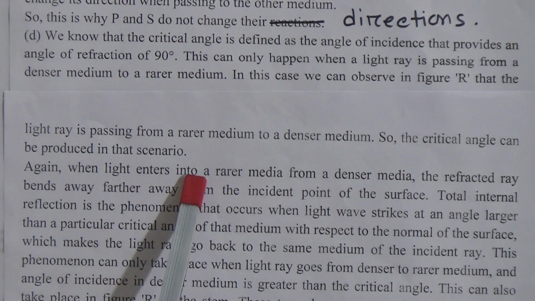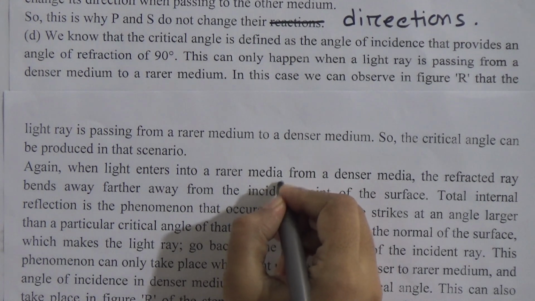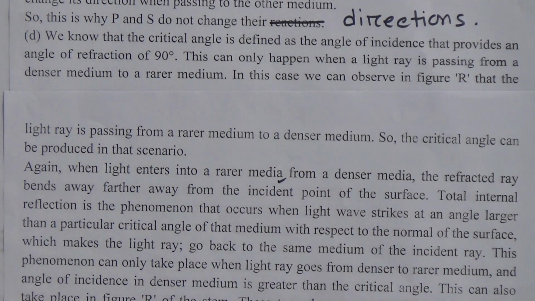Again, when light enters into a rarer medium from a denser medium, the refracted ray bends further away from the normal at the surface. Total internal reflection is the phenomenon that occurs when a light wave strikes at an angle larger than a particular critical angle with respect to the surface, which makes the light ray go back to the same medium of the incident ray.